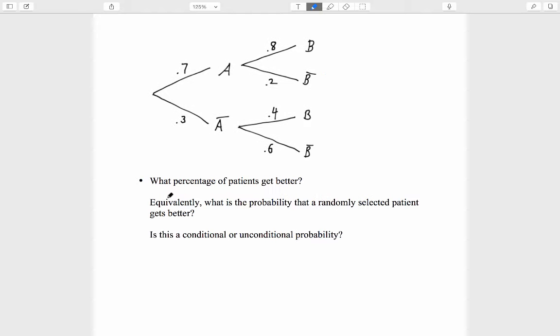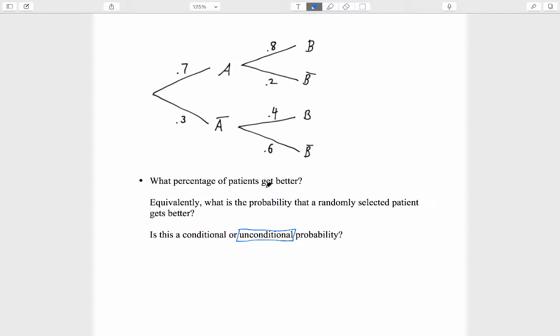Our next question is, what percentage of patients get better? Equivalently, what is the probability that a randomly selected patient gets better? First, let's notice that this is an unconditional probability. We're asking about a randomly selected patient, just randomly selected. That means randomly selected from the entire group of patients. That makes the probability we're trying to find an unconditional probability. Now, how do we find it?